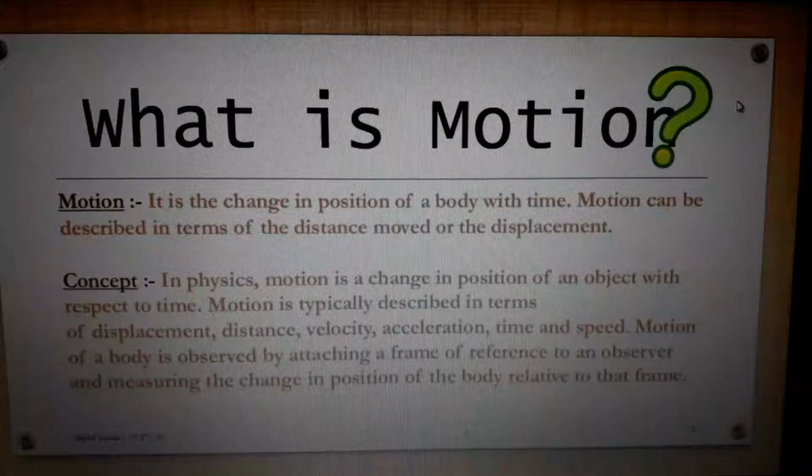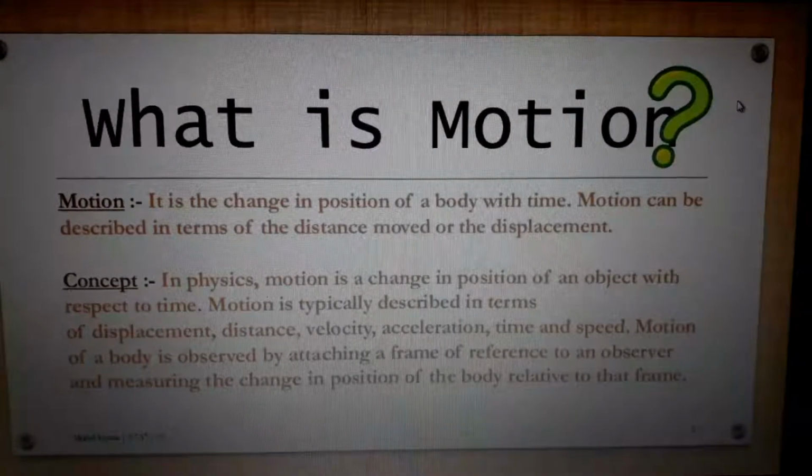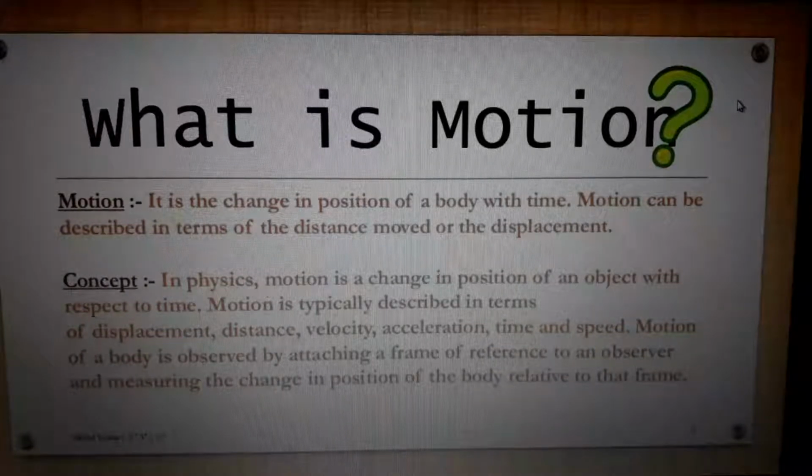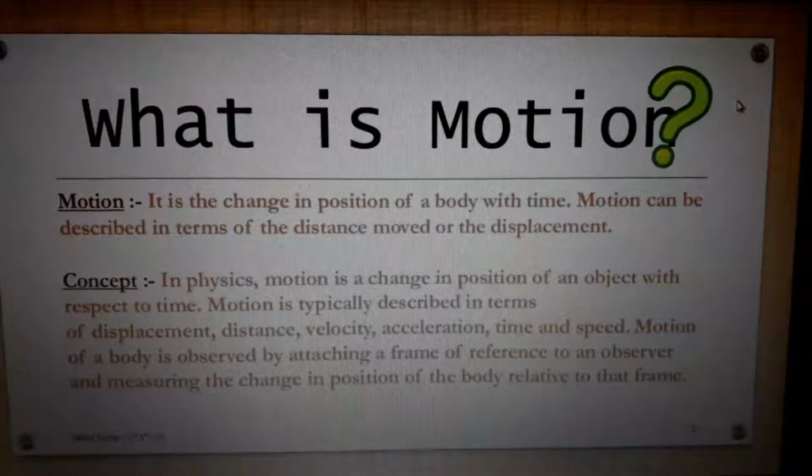But what is displacement? Displacement is the shortest distance between two points. If you draw a straight line from Mumbai to Bangalore and measure that distance, it is called displacement. In physics, in solving problems, we cannot take distance every time because it is very difficult to measure. So we mostly use displacement for calculation.